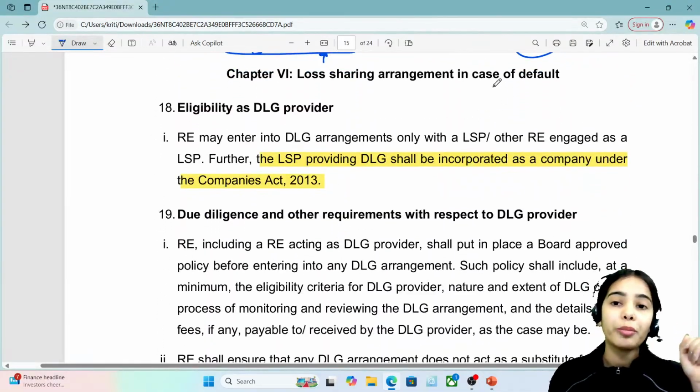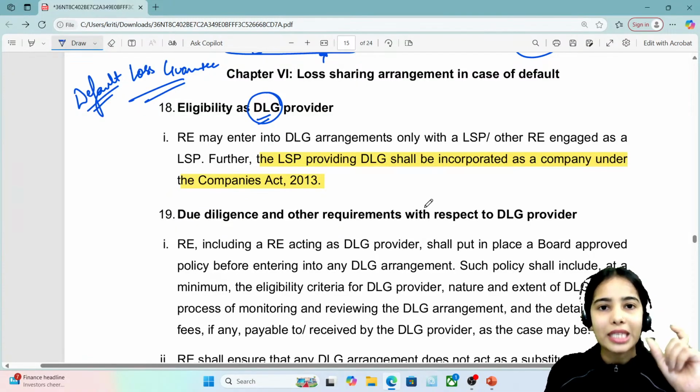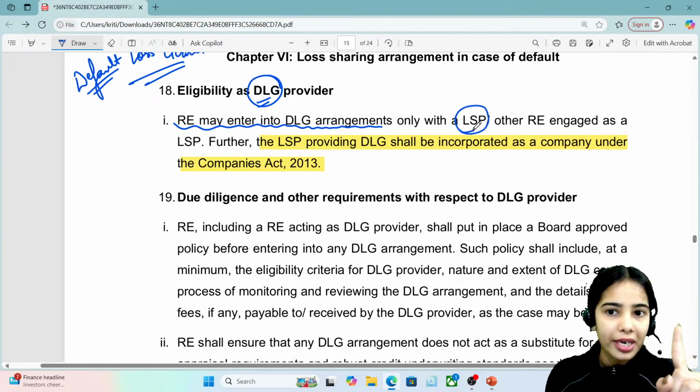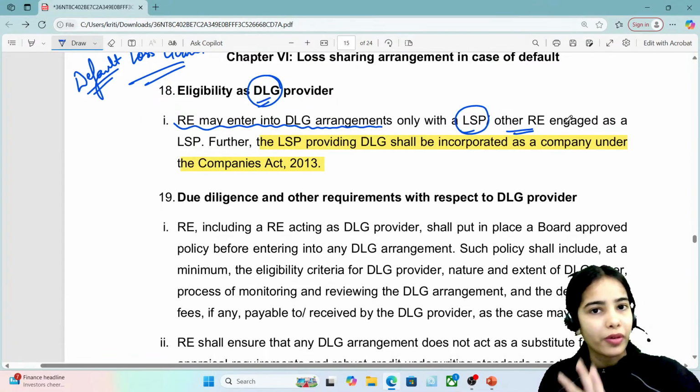Now coming to a very important next point, that is the default loss guarantee. This is the last point that we have to discuss in today's session. In the case of default loss guarantee, regulated entities may enter into default loss guarantee arrangements only with the lending service provider or other regulated entity that is engaged as a lending service provider. Clear?